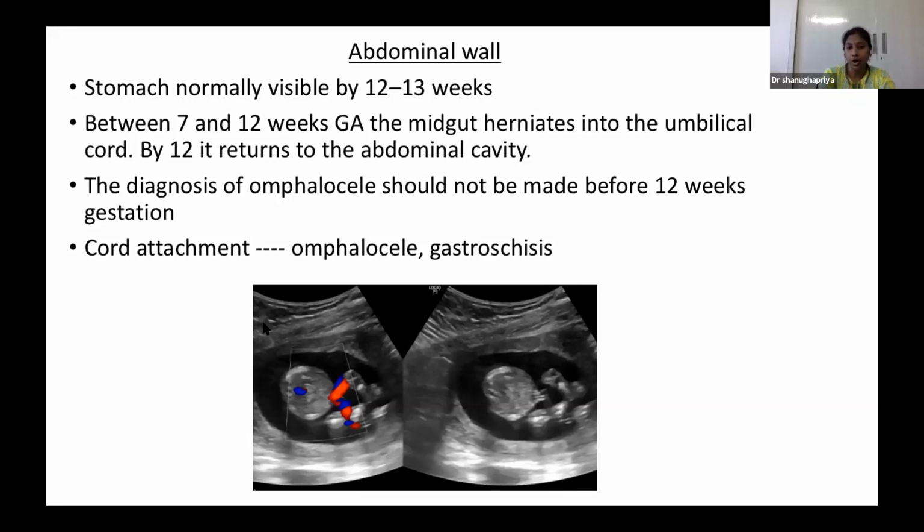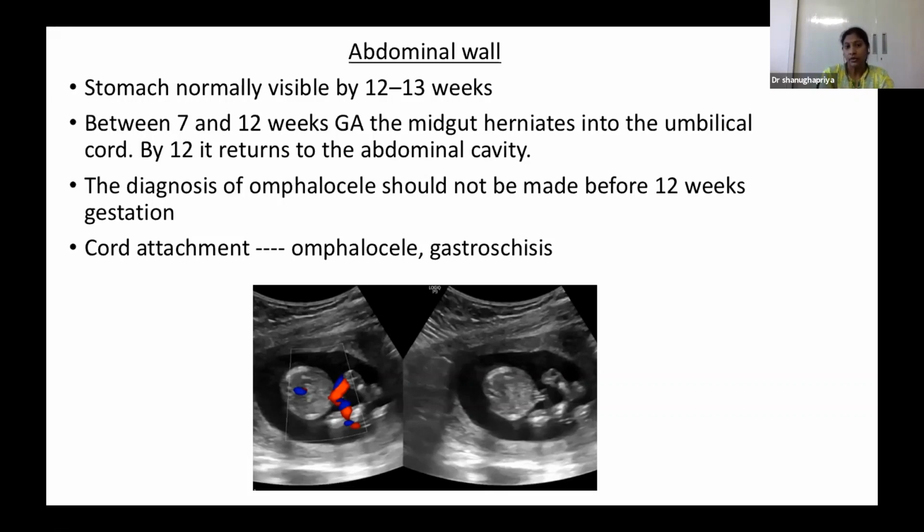So this is the normal fetus at 12 to 14 weeks gestation. I'm just seeing the cord attachment. By looking at the cord attachment itself, I can say there is no abdominal wall hernia and the anterior abdominal wall is intact. That's it. Job is done.